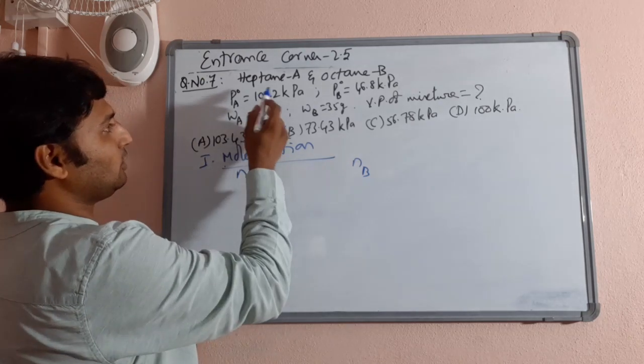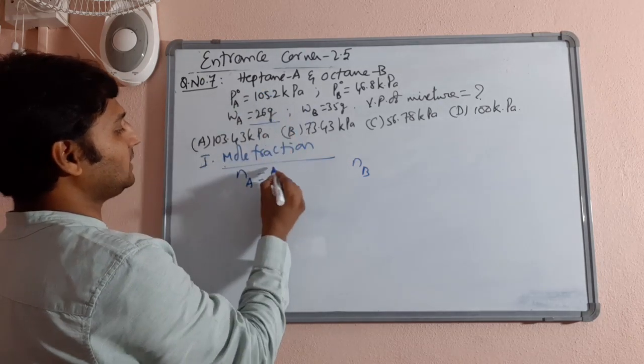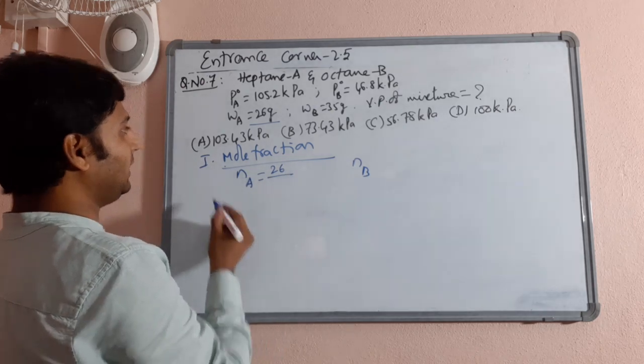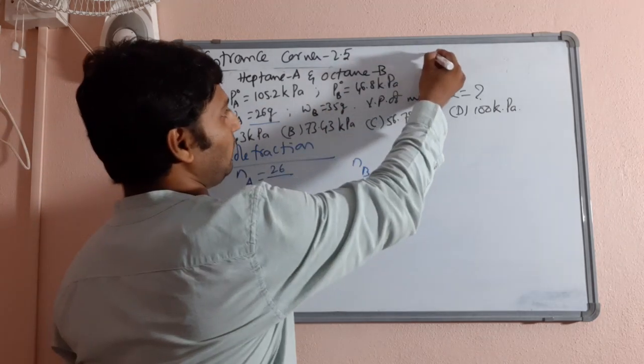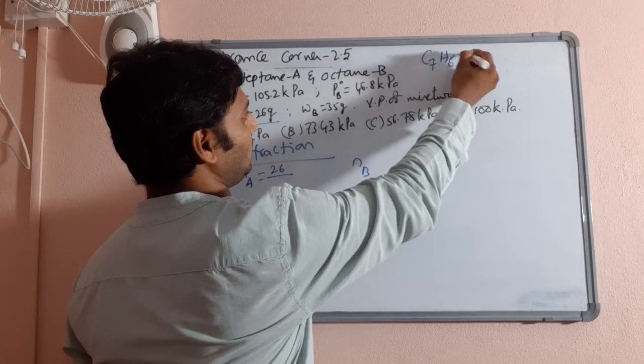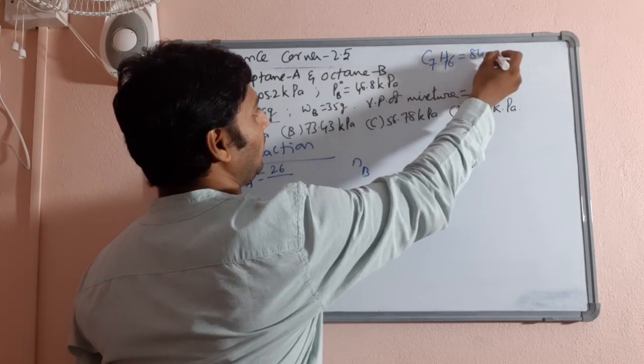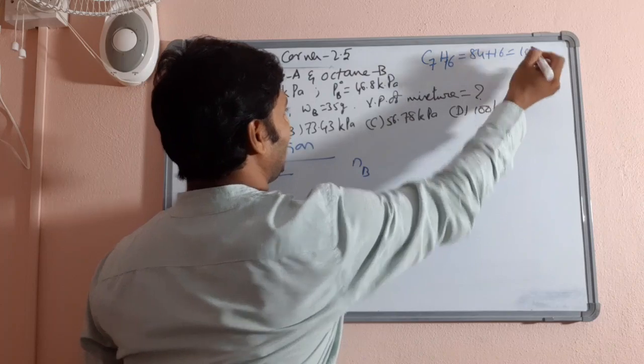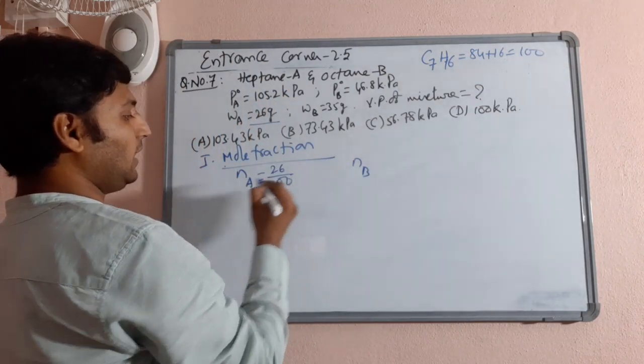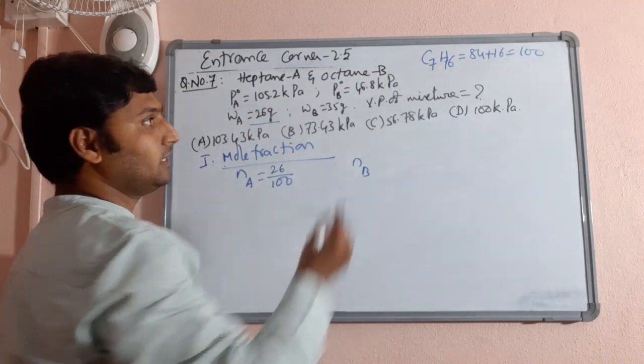To get the number of moles of heptane, the mass of heptane given is 26, divided by the heptane formula C7H16. So 12 sevens are 84 plus 16 comes exactly 100. So 26 by 100.